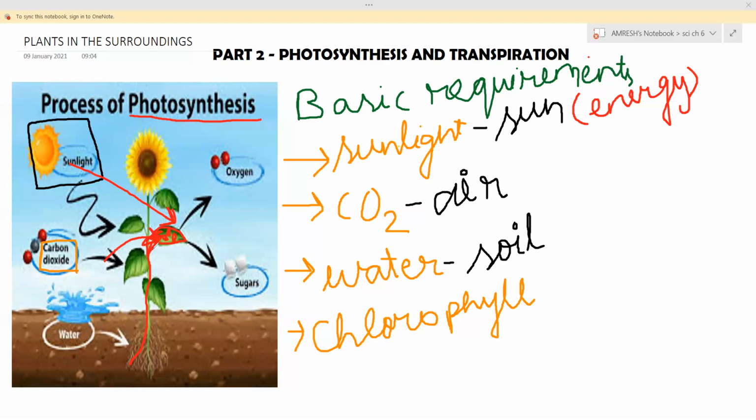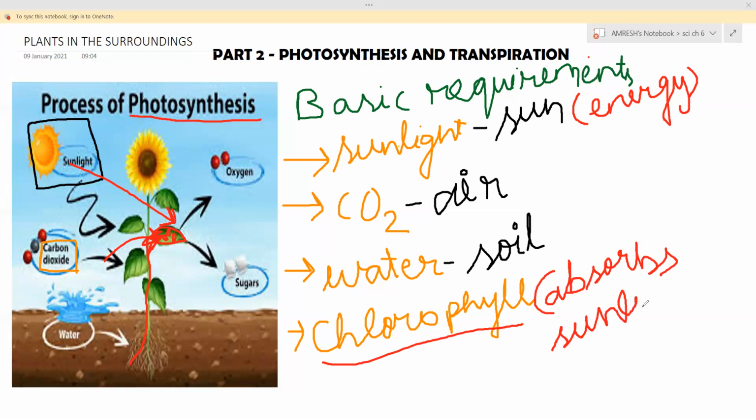So these three are the basic requirements. And what is the function of chlorophyll? When sunlight falls on the leaf, chlorophyll absorbs the sunlight. It traps the sunlight because they need energy. So for this energy, it absorbs the sunlight. For trapping or absorption of sunlight, chlorophyll is the most important part during the process of photosynthesis.